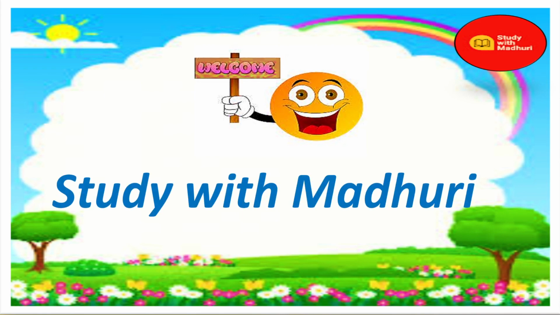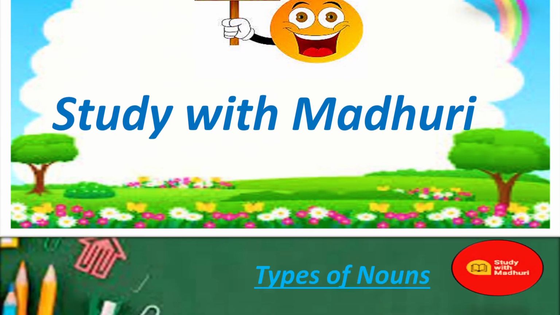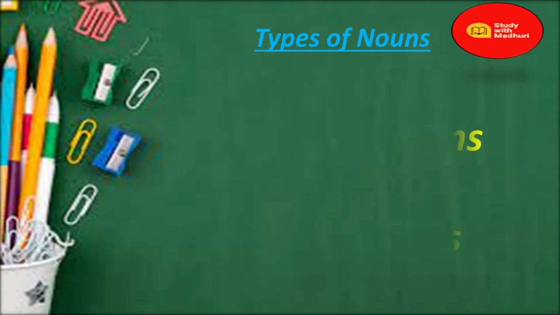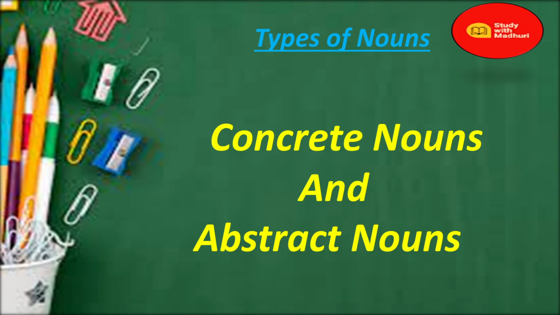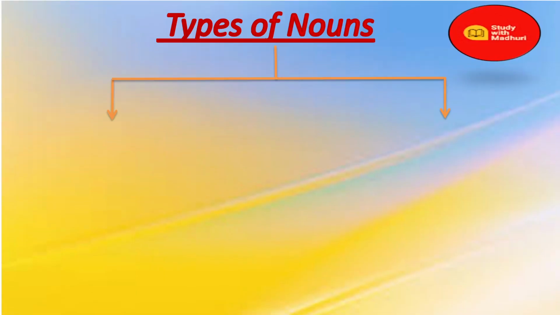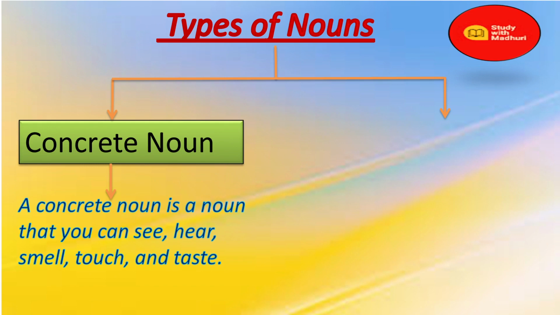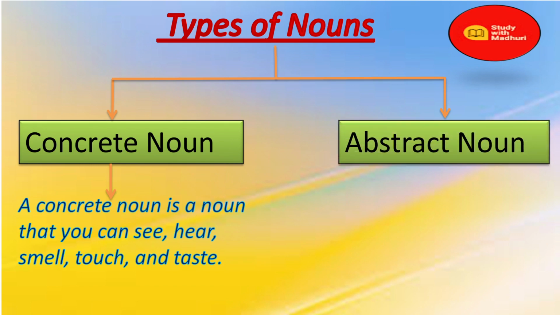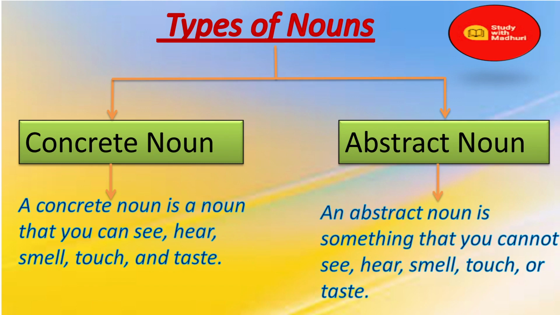In this video, we are going to learn about types of noun: concrete nouns and abstract noun. Let's see the meaning of concrete noun. A concrete noun is a noun that you can see, hear, smell, touch and taste. Let's see the meaning of an abstract noun. An abstract noun is something that you cannot see, hear, smell, touch or taste.